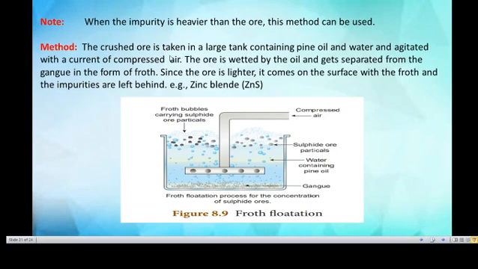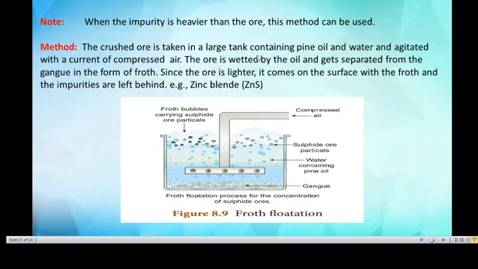Method: the crushed ore is taken in a large tank. This is a large tank containing pine oil and water, water plus pine oil, and agitated with a current of compressed air. Compressed air is blown through the pipe.